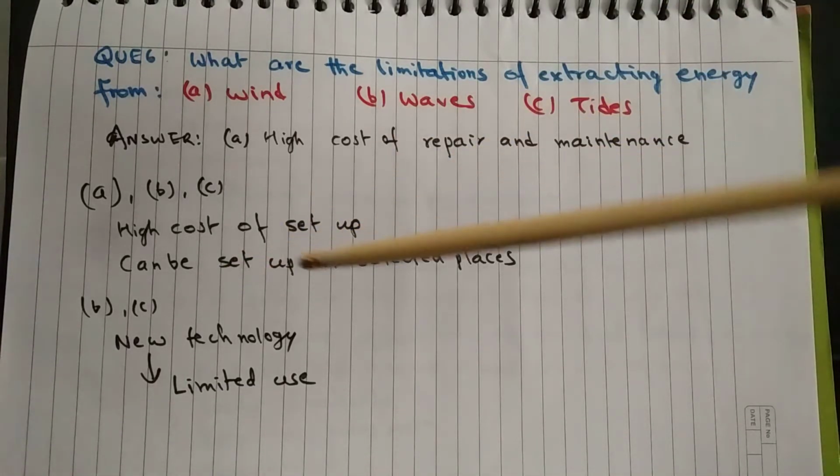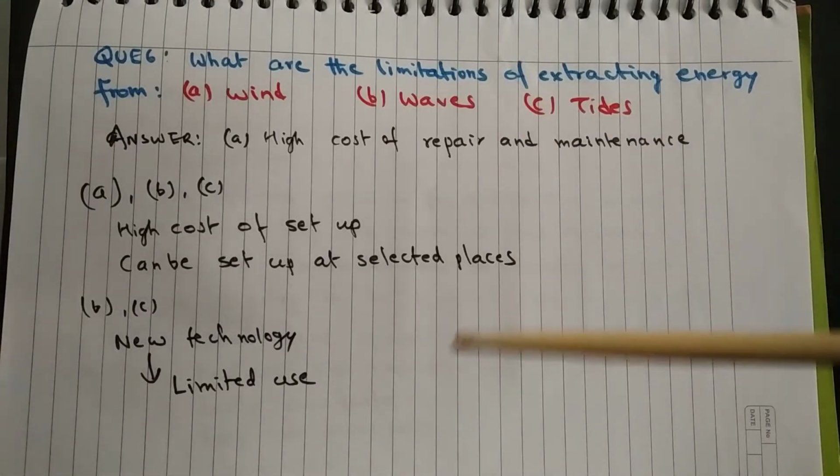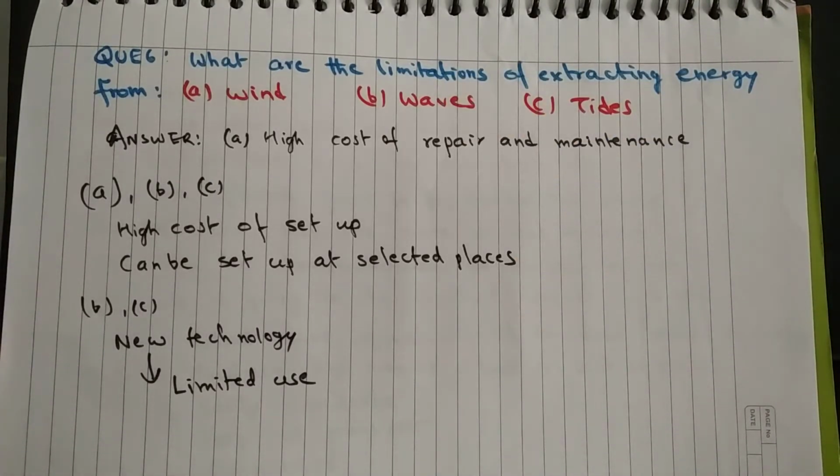For options B and C, the limitations are that the technology for harnessing energy from waves and tides is new technology, and so there is still a limited use of this technology.